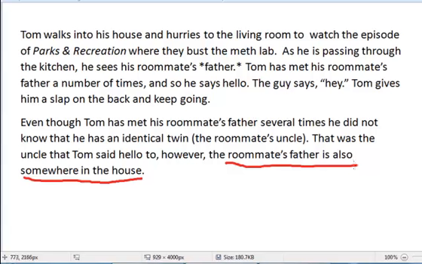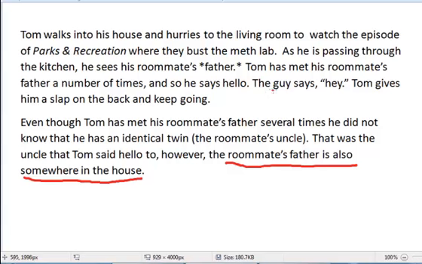And according to the type of justification that Locke's definition required, Tom's belief is justified. So Tom has good sensory information that the father's in the house. It happens to be mistaken, but nevertheless, Tom sees someone who looks exactly like the roommate's father.